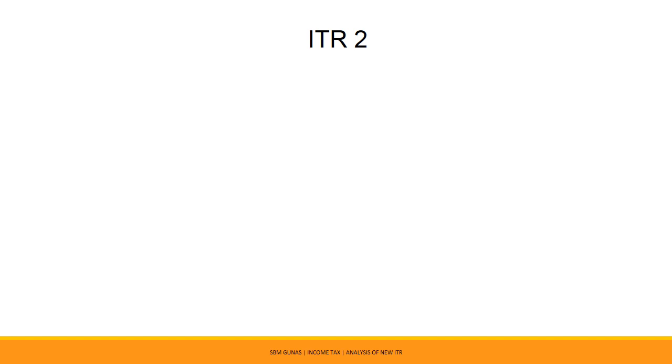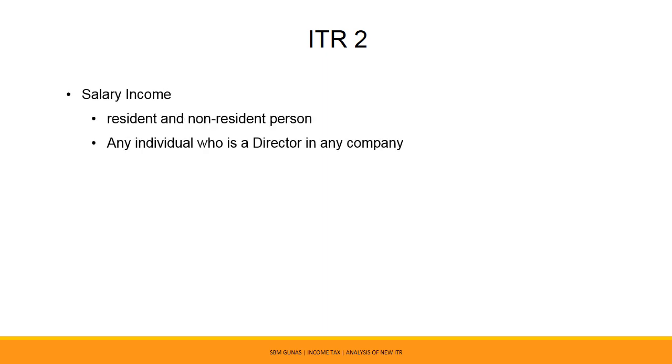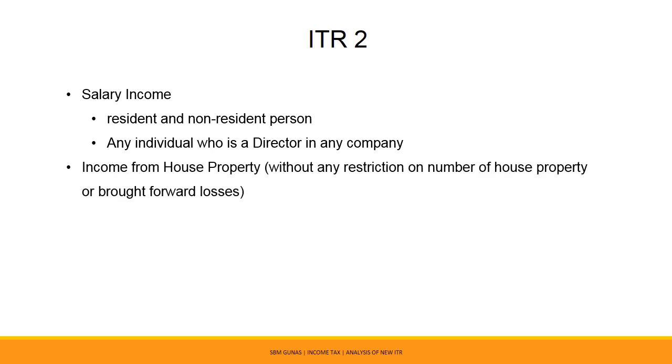ITR 2 shall be utilized by an individual who is having income from following sources: salary income, whether from a resident or non-resident person, or such salary is earned by any individual who is a director in any company; income from house property without any restriction on the number of house property or brought forward losses; income from capital gains; income from other sources.